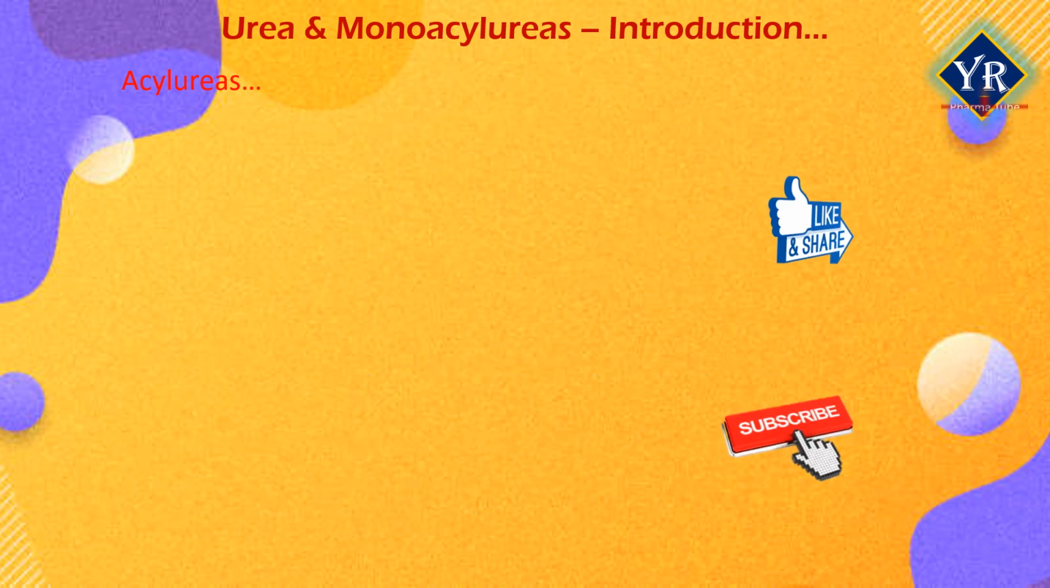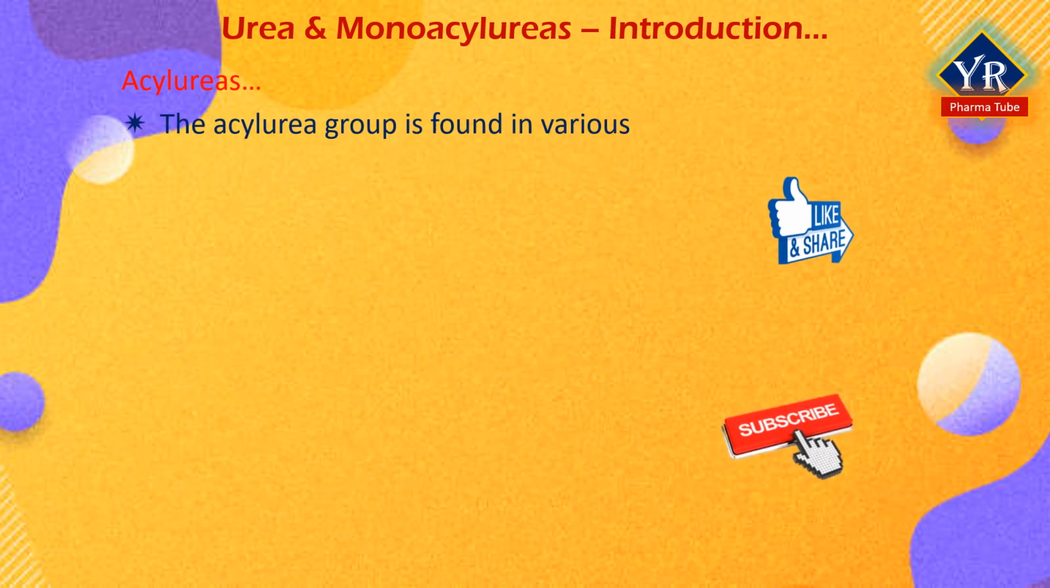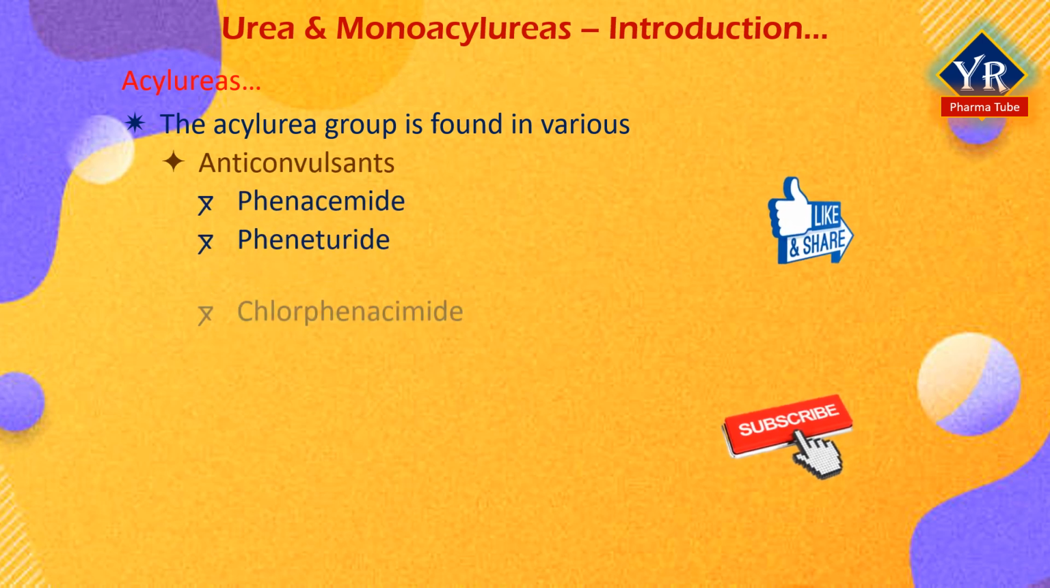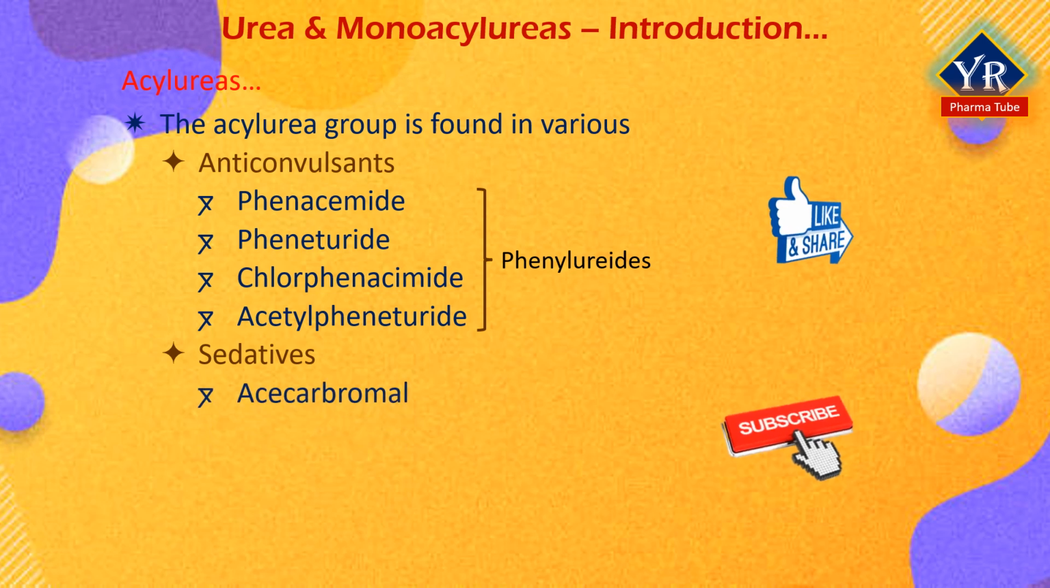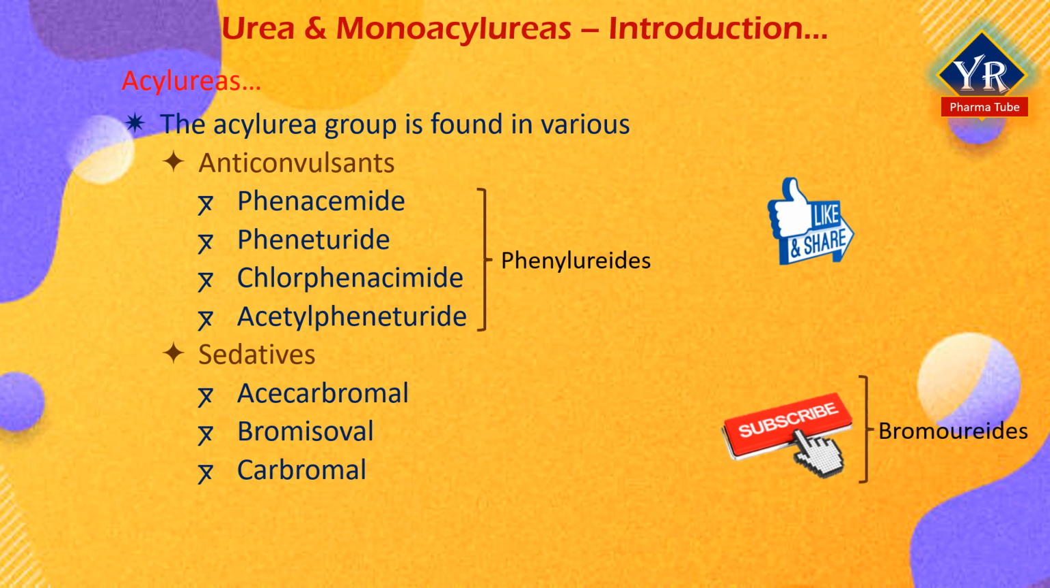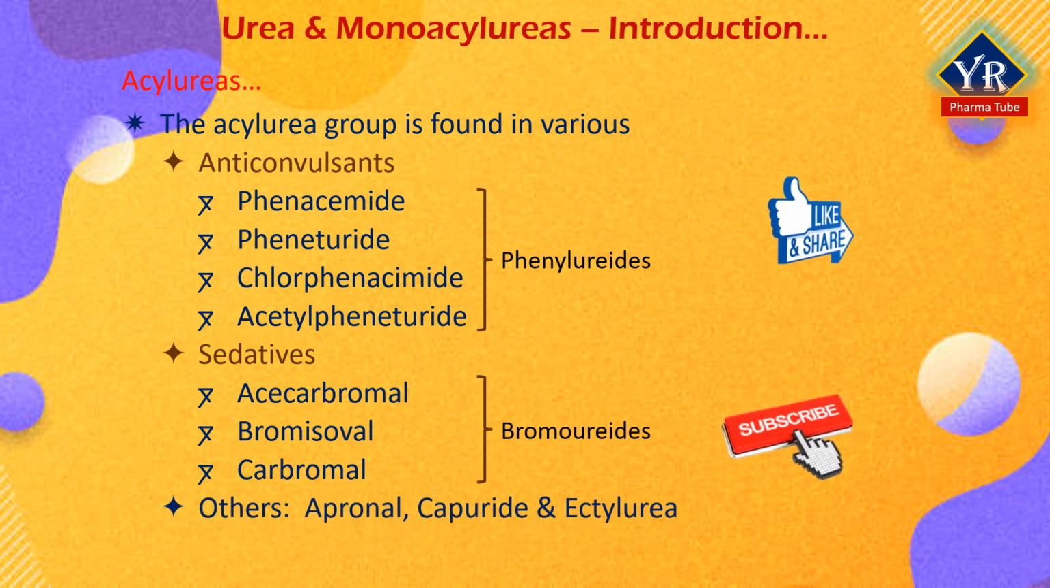The acylurea functional group is found in some pharmaceutical drugs such as the anticonvulsants phenacemide, pheneturide, chlorphenacemide, and acetylpheneturide, which are phenylureides. And the sedative drugs include acecarbromal, bromisoval, and carbromal, which are the bromoureide derivatives. Other acylureas include apronal, capuride, and ectylurea.